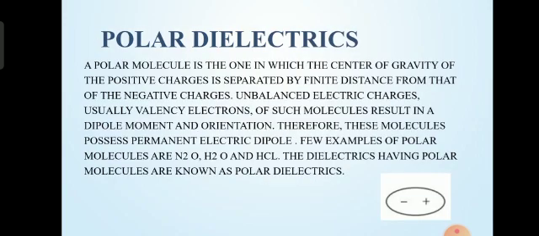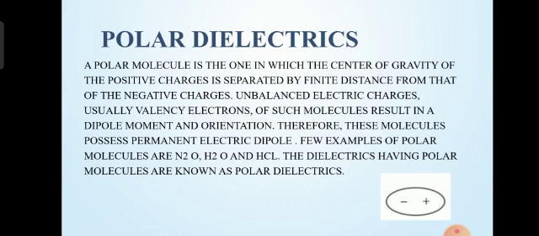Polar dielectrics. A polar molecule is one in which the center of gravity of the positive charges is separated by a finite distance from that of the negative charges. Unbalanced electric charges, usually valence electrons of such molecules, result in a dipole moment and orientation.